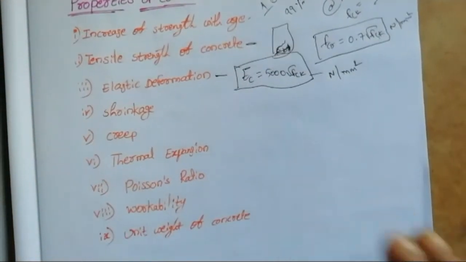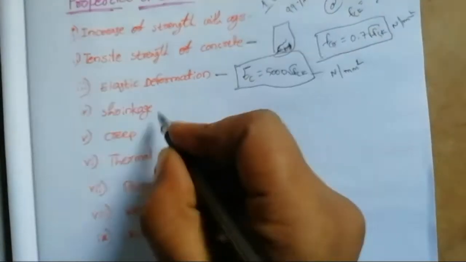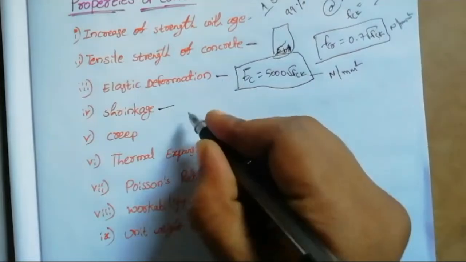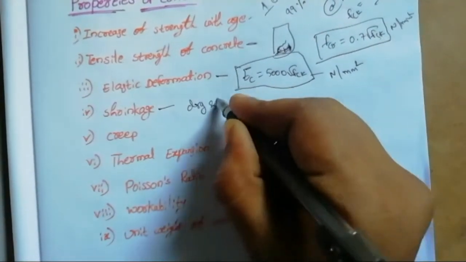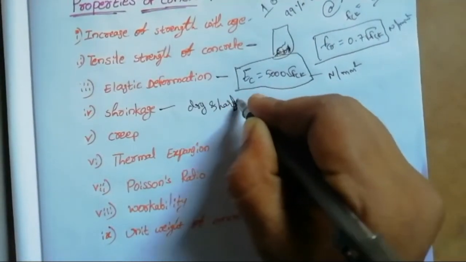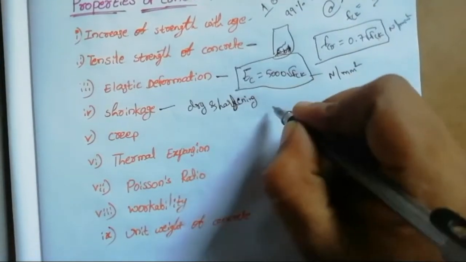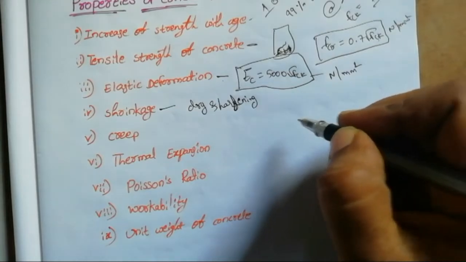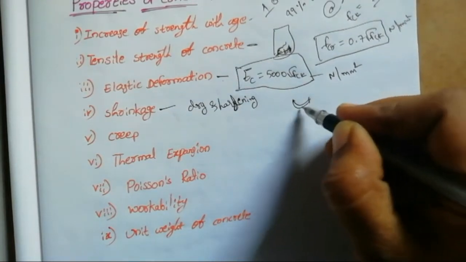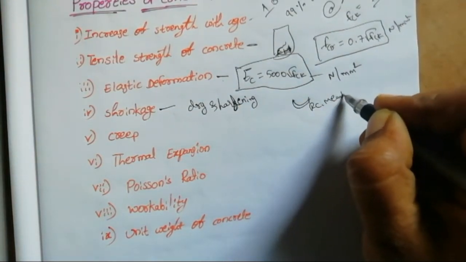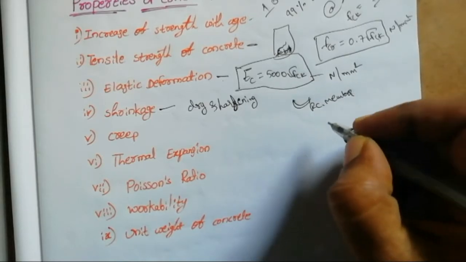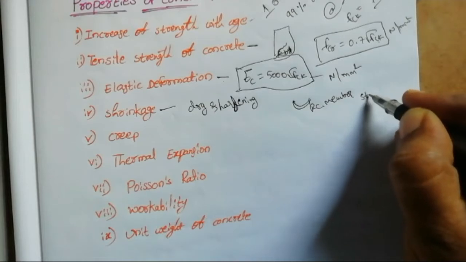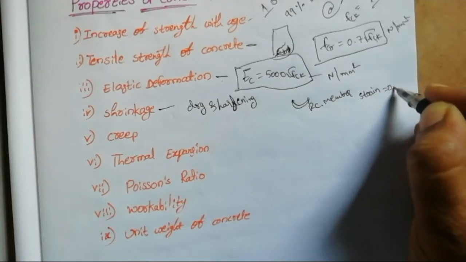Next property is shrinkage of concrete. The process of decreasing in volume during the drying and hardening of concrete is called shrinkage. Shrinkage influences the deflection of RC members, and it depends upon the ingredients of concrete and environmental condition. The shrinkage strain equal to 0.0003.